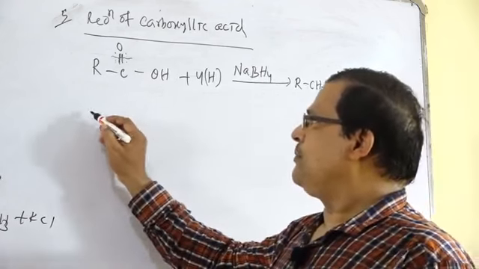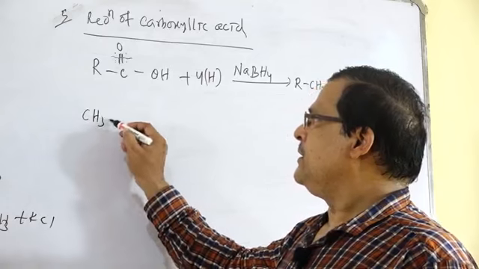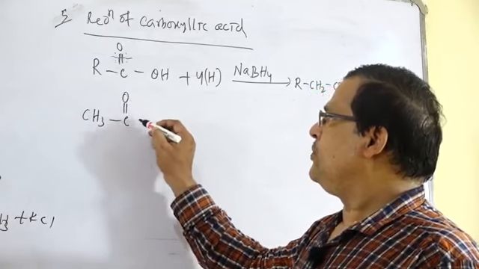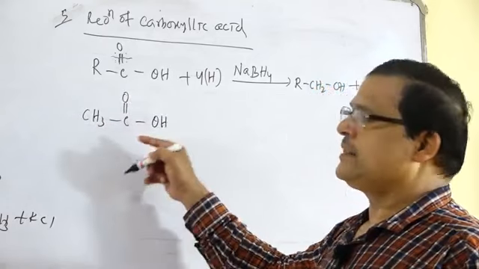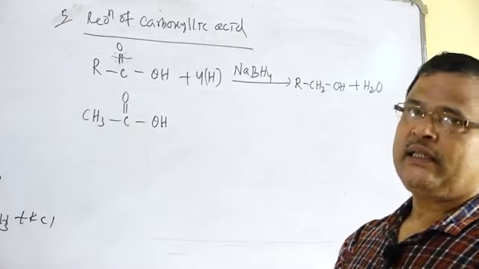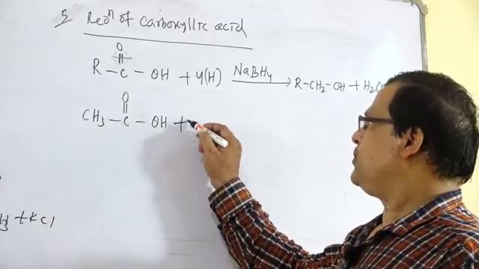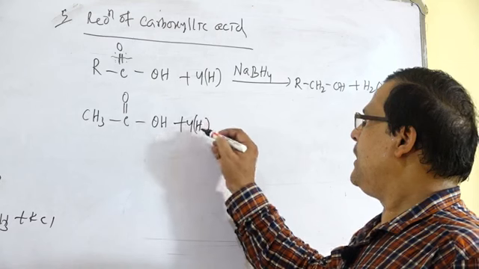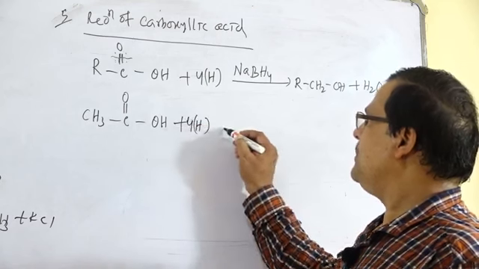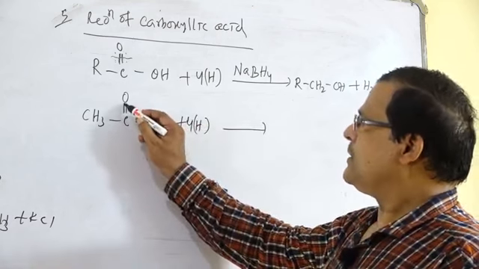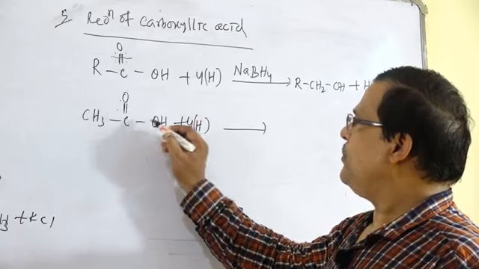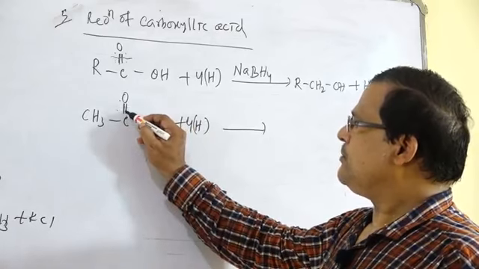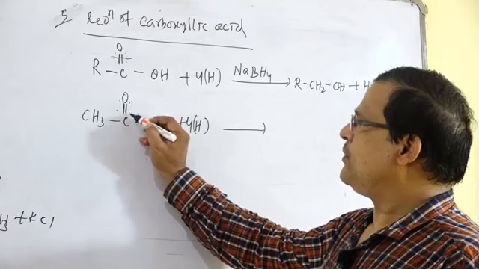For example, if we take CH3 bond C double bond O, OH, that is acetic acid, reduced with LiAlH4 or NaBH4, then what will happen? This bond will break by the addition of hydrogen, 4 hydrogen atoms required. This bond again will be added with 2 hydrogen atoms.